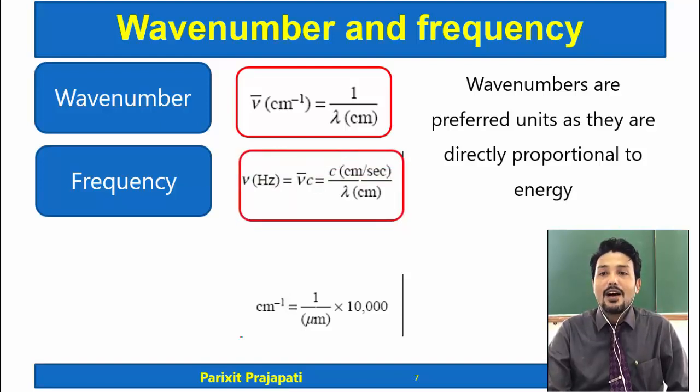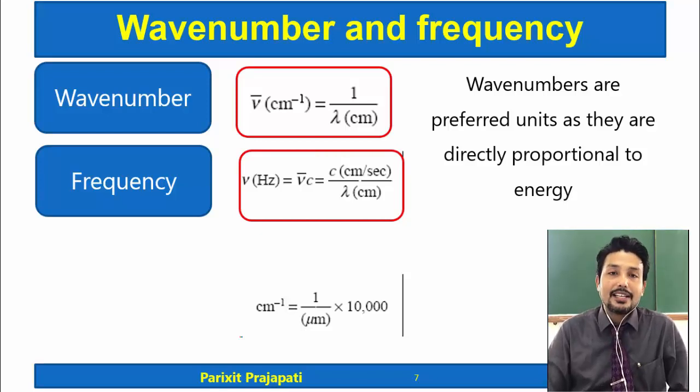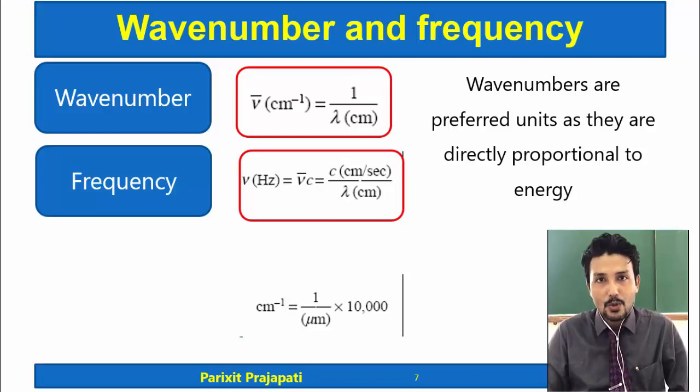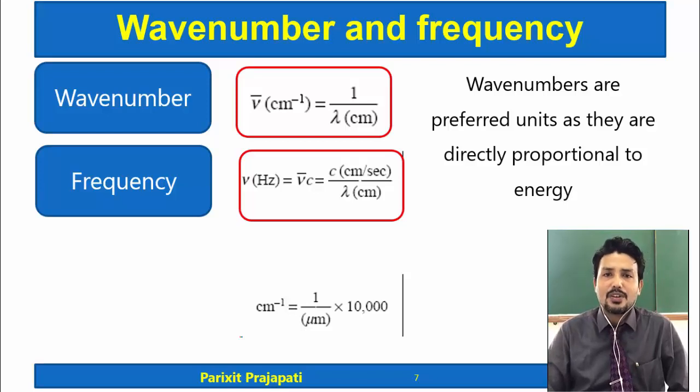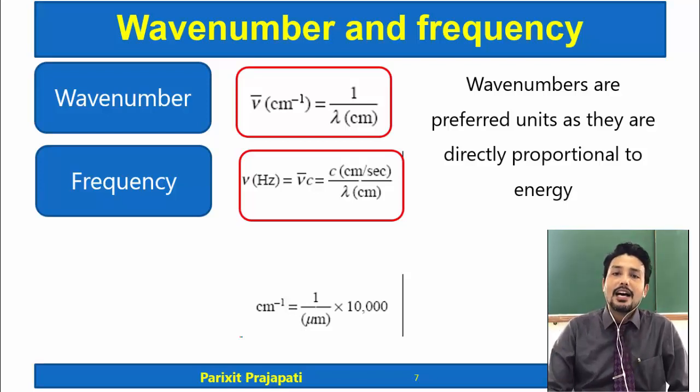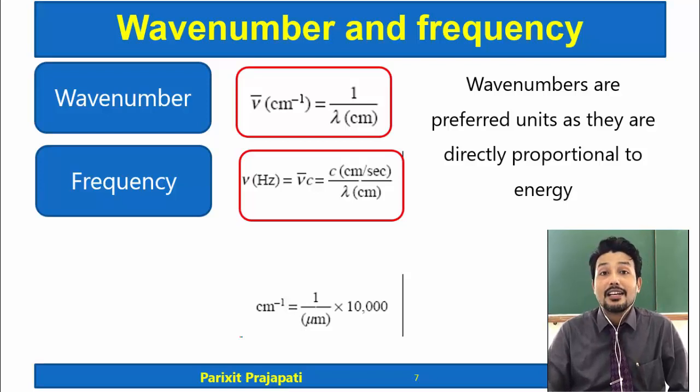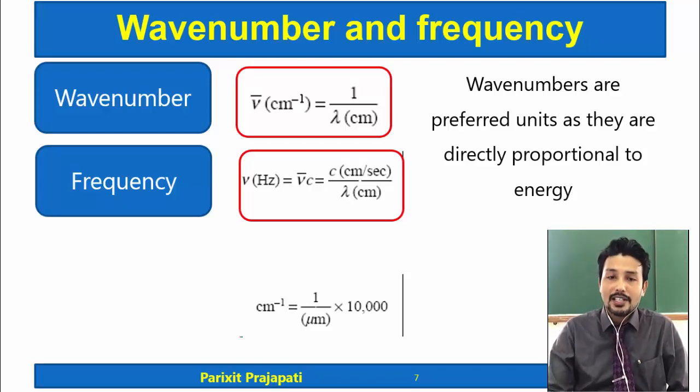it is known as frequency. Now why are these wave numbers widely used? Because wave numbers are directly proportional to the energy, and in spectroscopy we measure the energy. So for convenience, wave numbers are preferred instead of frequency, but both are used synonymously. So if during the lecture I say frequency of absorption, then we may consider it as a wave number, because both are used synonymously, although both are not the same.